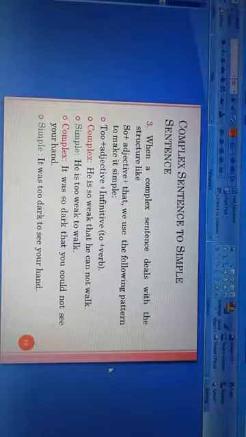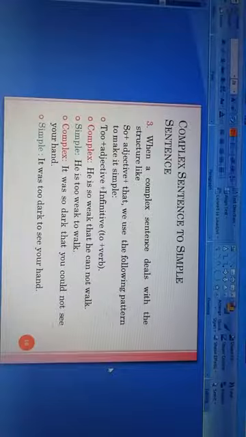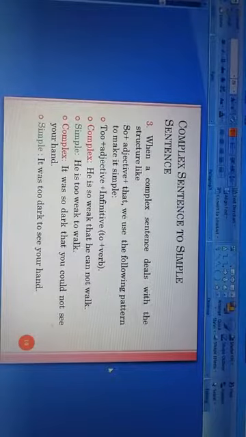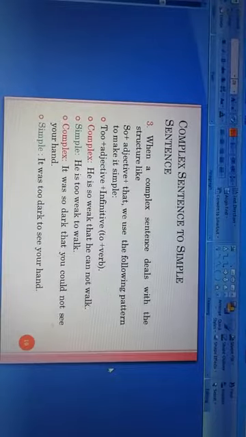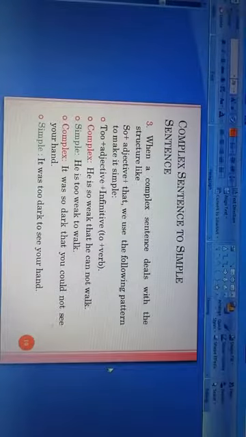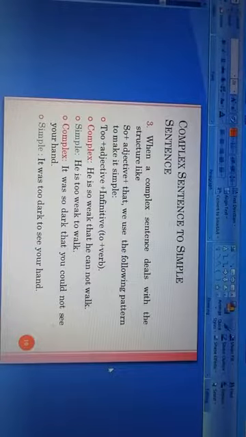The simple sentence is he is, then too plus adjective. What is the adjective here? Weak is the adjective. So he is too weak, and then the infinitive, that is to plus verb. We will write to and then the verb is walk. Finally, the simple sentence will be he is too weak to walk.